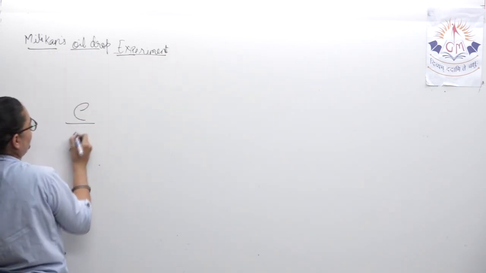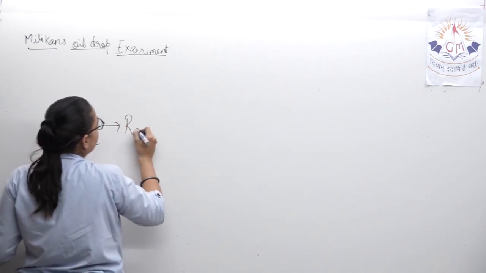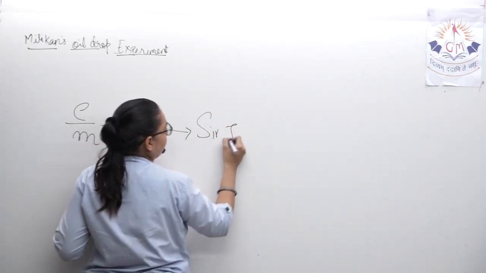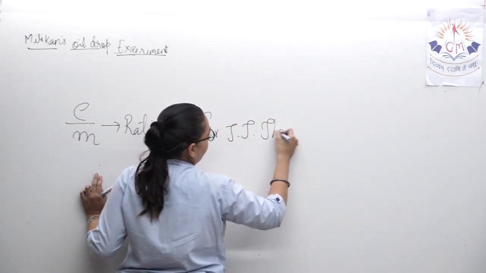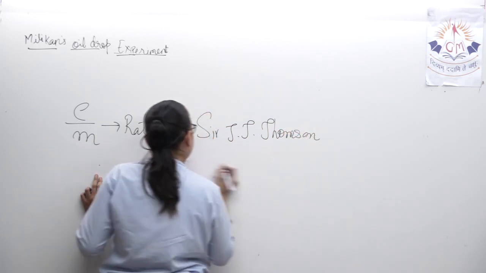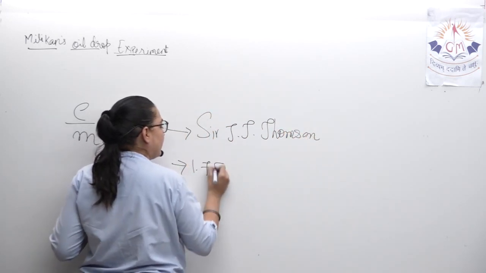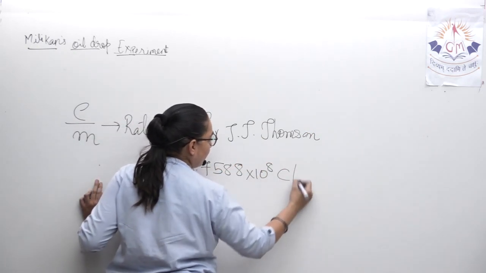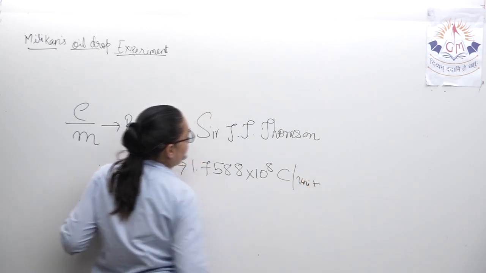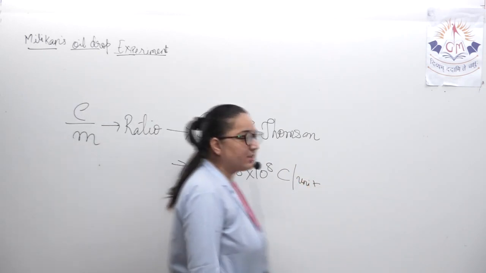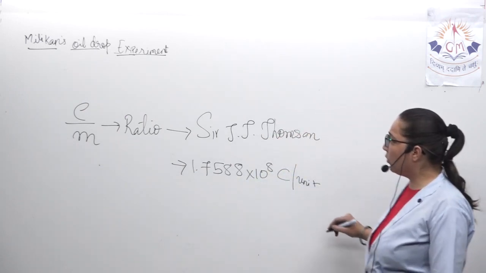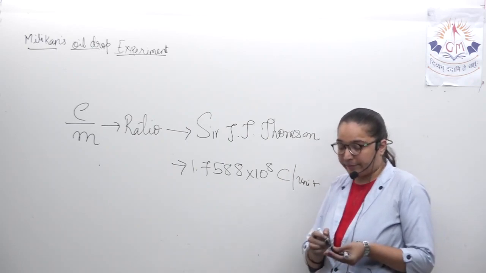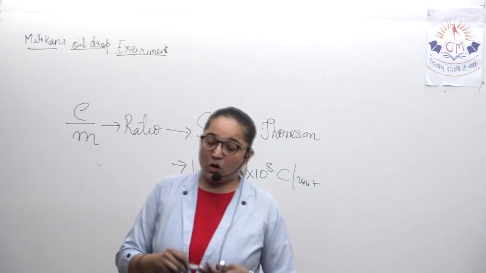Now, the E/M ratio, this was given by Sir J.J. Thomson, and he gave the value as 1.7588 into 10 raised to 8 coulomb per unit charge. Okay, so this is its value which was given by Sir J.J. Thomson. Okay, so that's all for the content of the day.